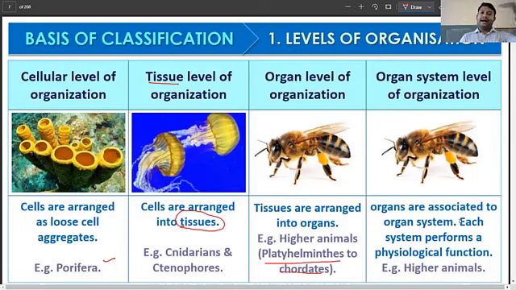And in higher organisms like mammals, we have the organ system level of organization, in which organs are part of an organ system. Each organ system performs a particular physiological role, for example nutrition or respiration. This physiological role is carried out not by one organ, but by the entire organ system. That you have to keep in mind.